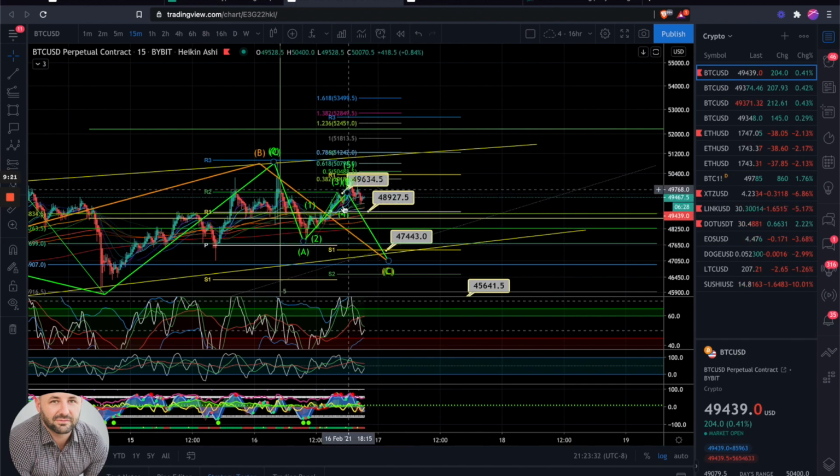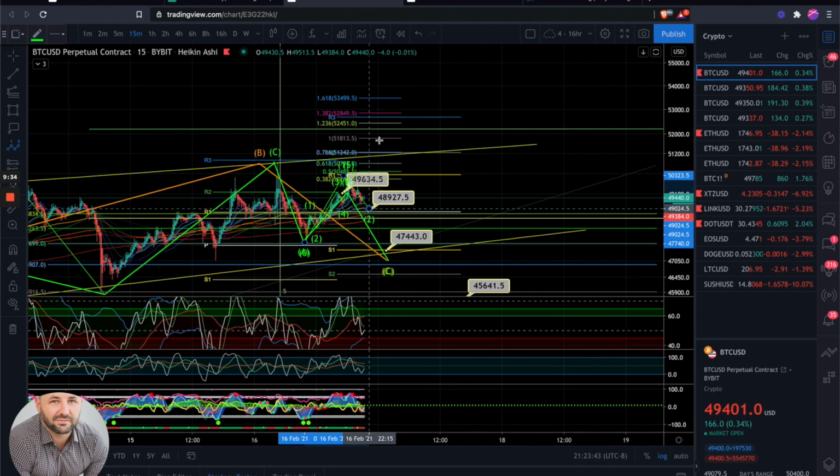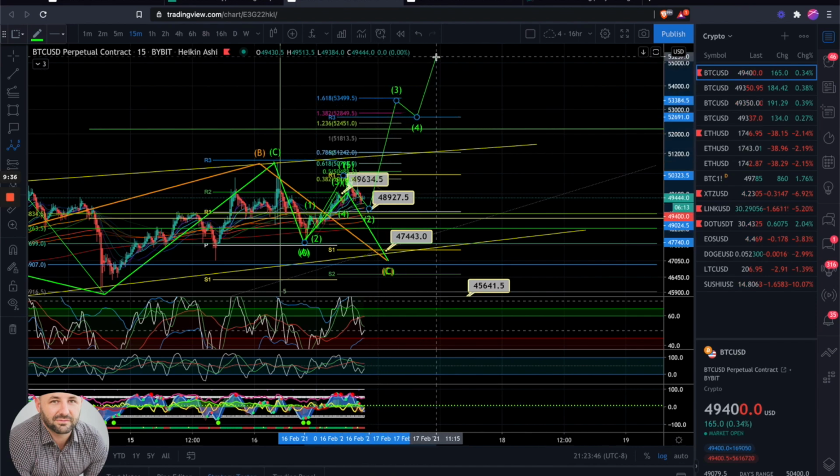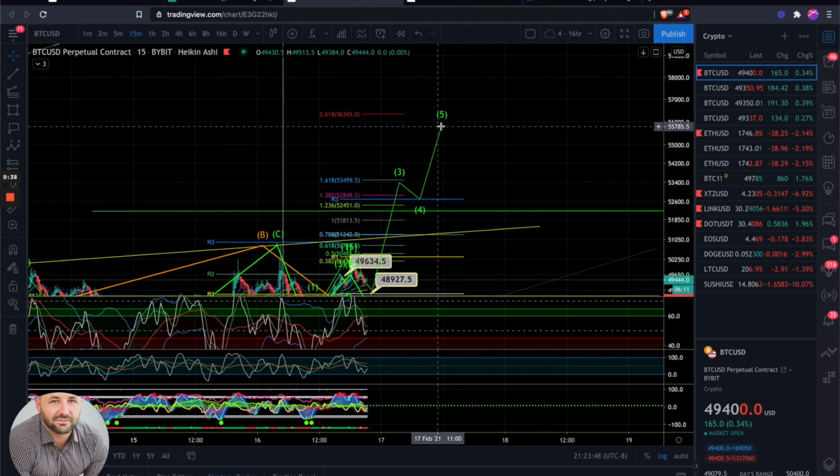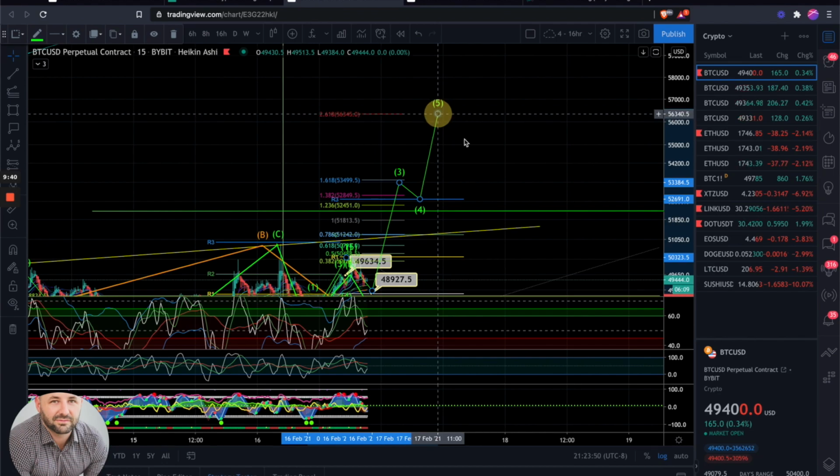And if we get a 5-leg move to the upside, that can potentially be our continuation, where we can be looking at our 1, 2, 3, 4, and then our 5, if things don't get overextended.